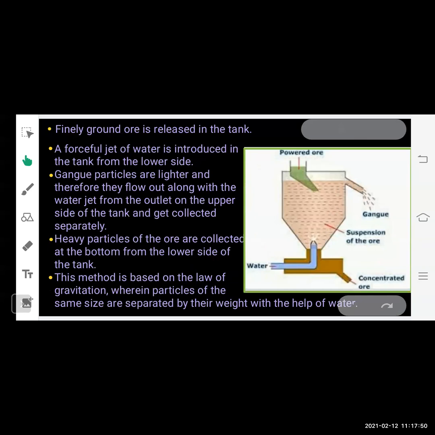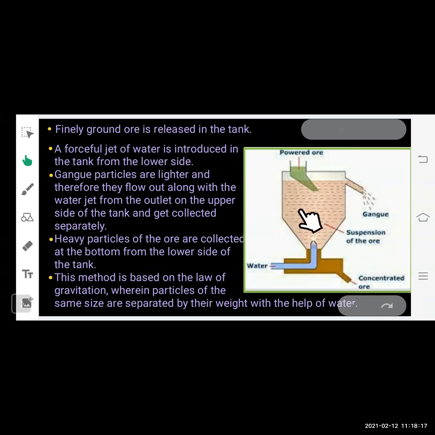Now the finely ground ore is released in the tank from the top part. You can see this is the powdered ore which is released in the tank. And from the lower part a forceful jet of water is introduced into the tank. As we already stated in the beginning, the gangue particles are lighter in weight and the ores are heavy in weight, right?